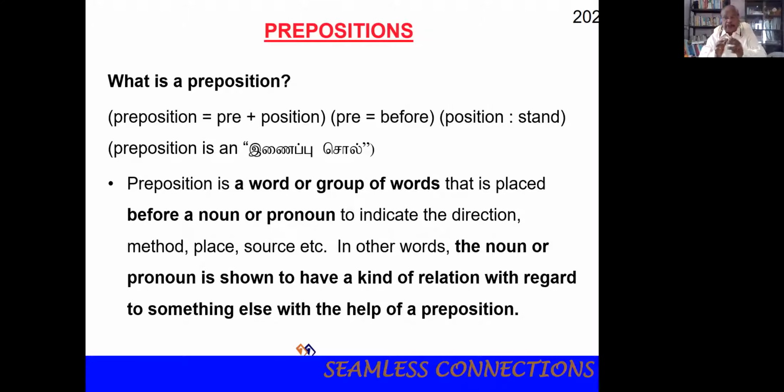So a preposition builds relationships from one noun to another noun or one verb to another. So, let us learn the importance of prepositions.